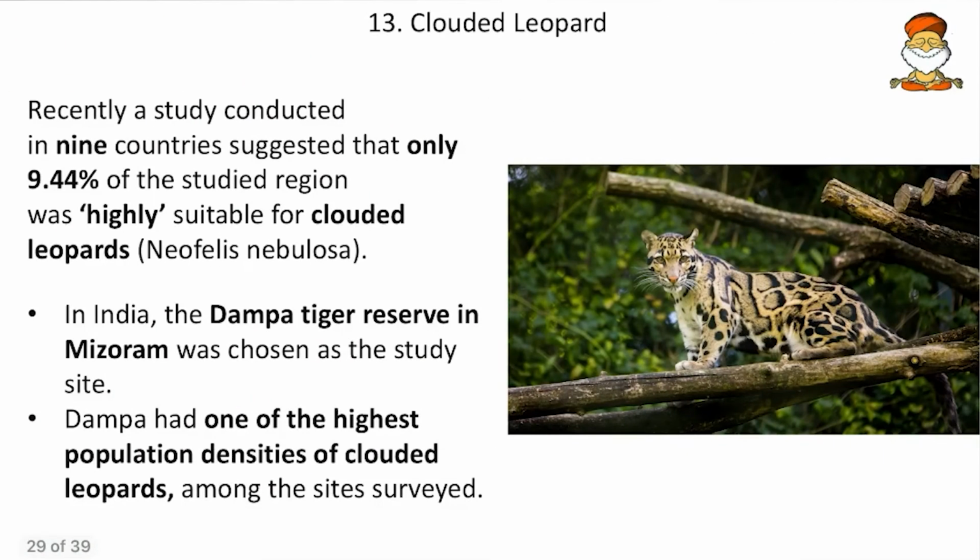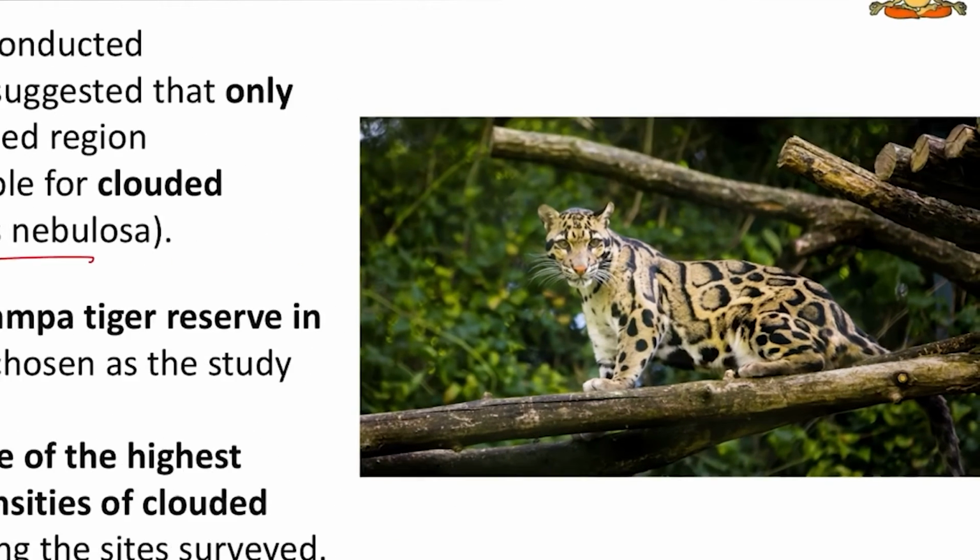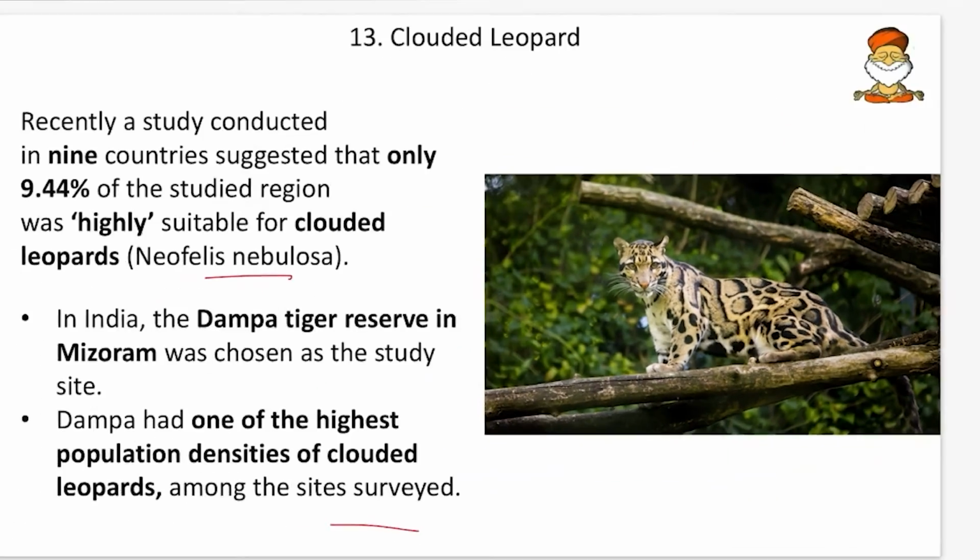Then come to next, the clouded leopard. So recently a study conducted in 9 countries suggested that only 9.44% of the studied region was highly suitable for the clouded leopard, that is Neofelis nebulosa. And in India, the Dampa Tiger Reserve in Mizoram was chosen as the study site, and Dampa had one of the highest population densities of clouded leopards amongst the sites surveyed. So here we can take a look at a clouded leopard.